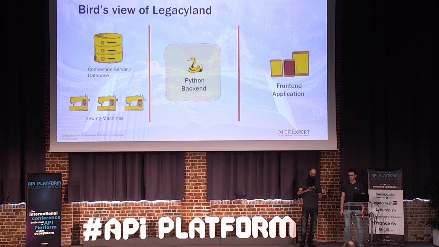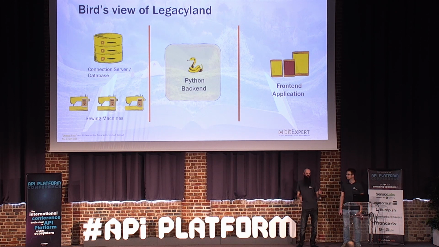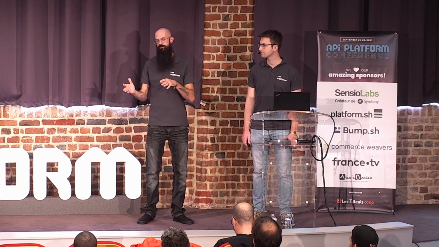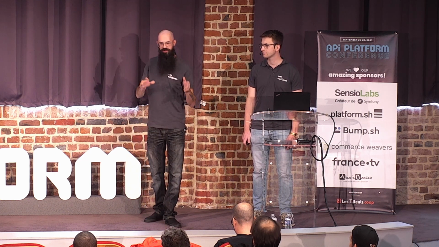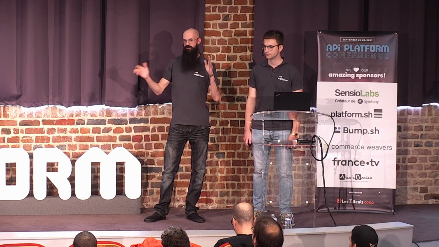And also the communication with the sewing machines, which the application is managing. We're doing predictive maintenance with this application, which means we try to predict when a needle has to be changed or some other maintenance has to be done. We also measure the efficiency of the operators of those machines. Are they too slow, maybe too fast, or whatever? So all kinds of data we collect from those sewing machines. And we have to comply on both sides and stay compatible.